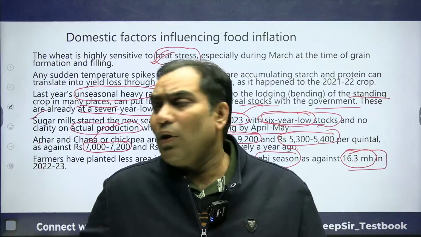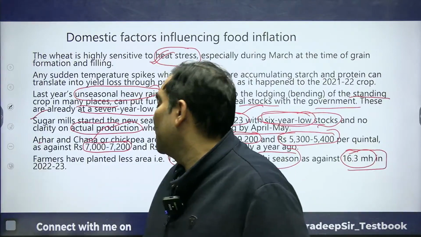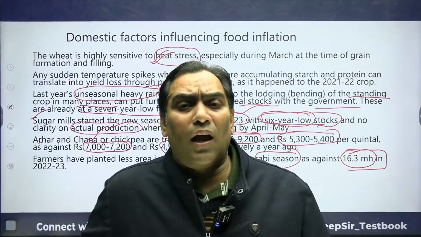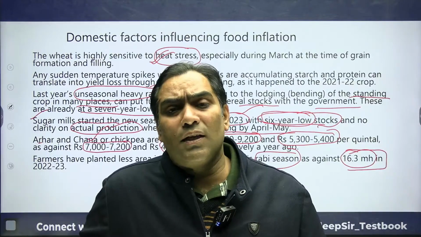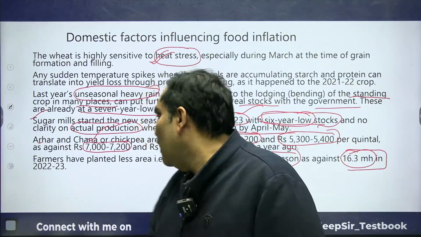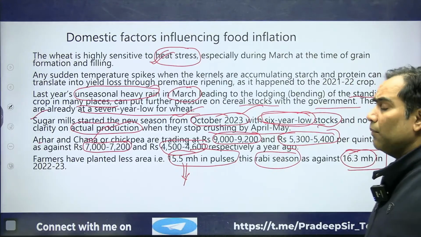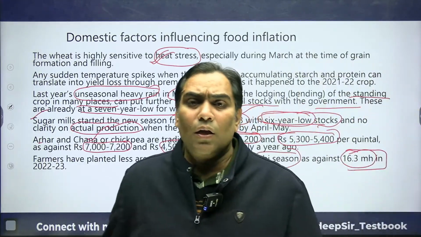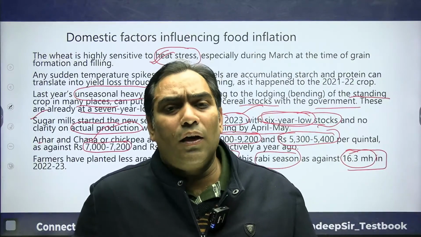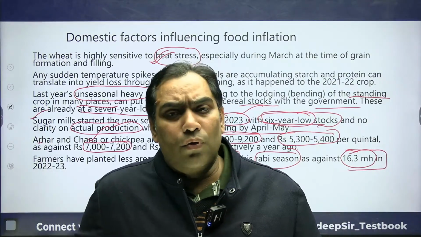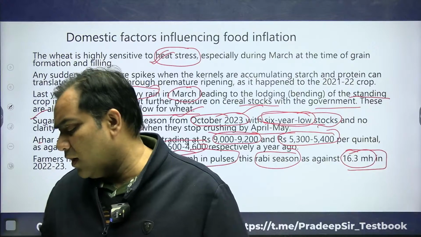For chickpea, that is chana, the price has increased from 4,500 to 5,300. So it is going to be reflected in food inflation.